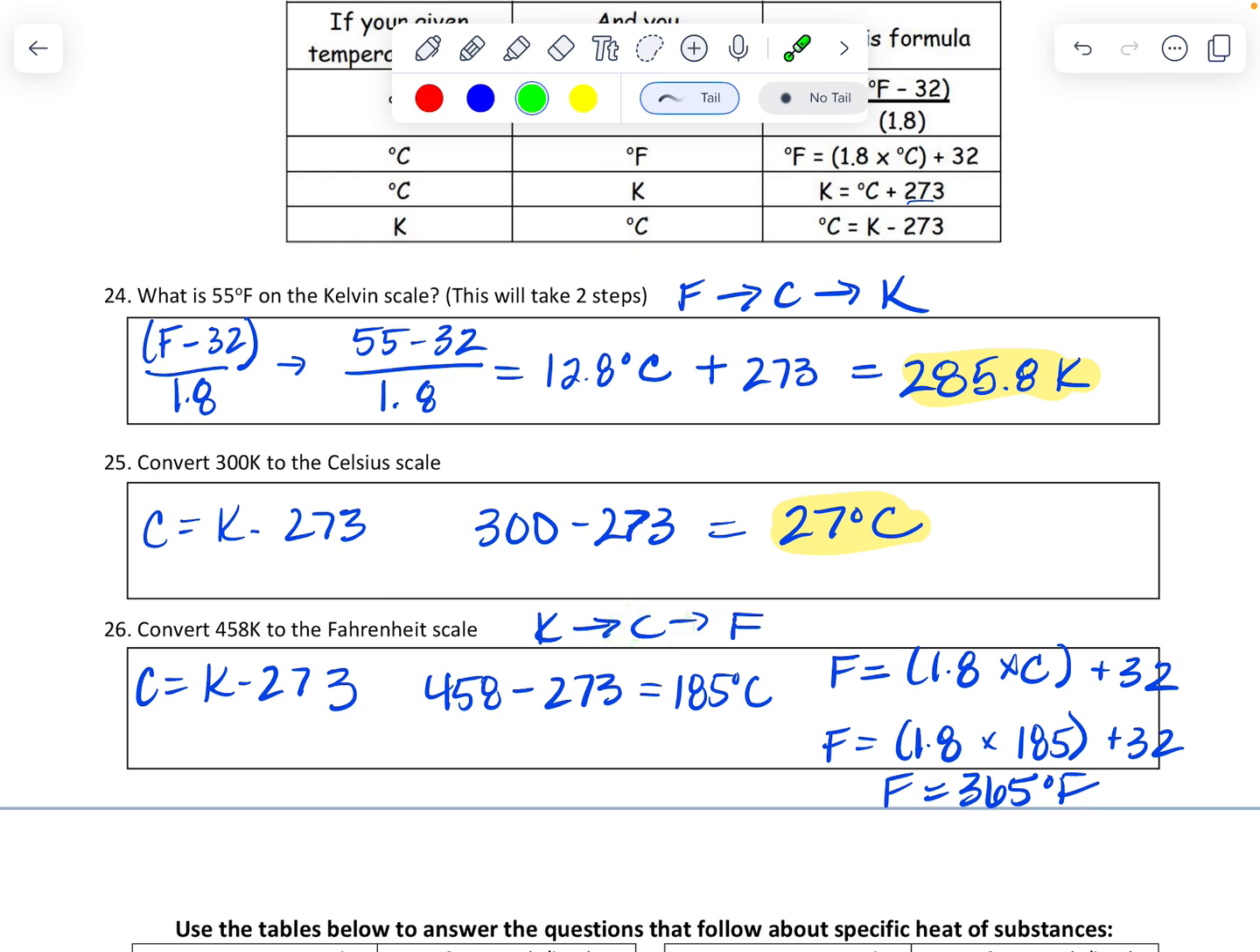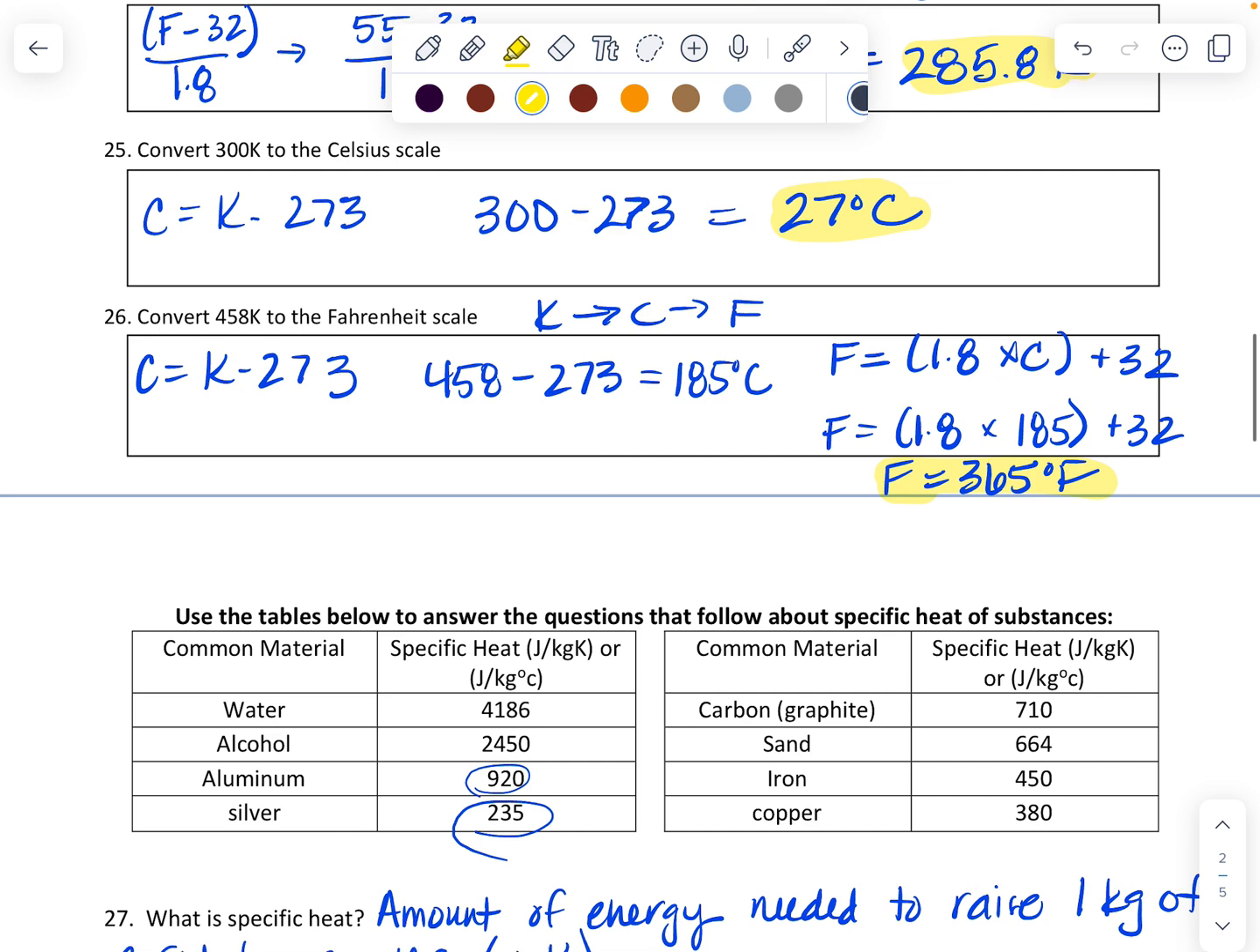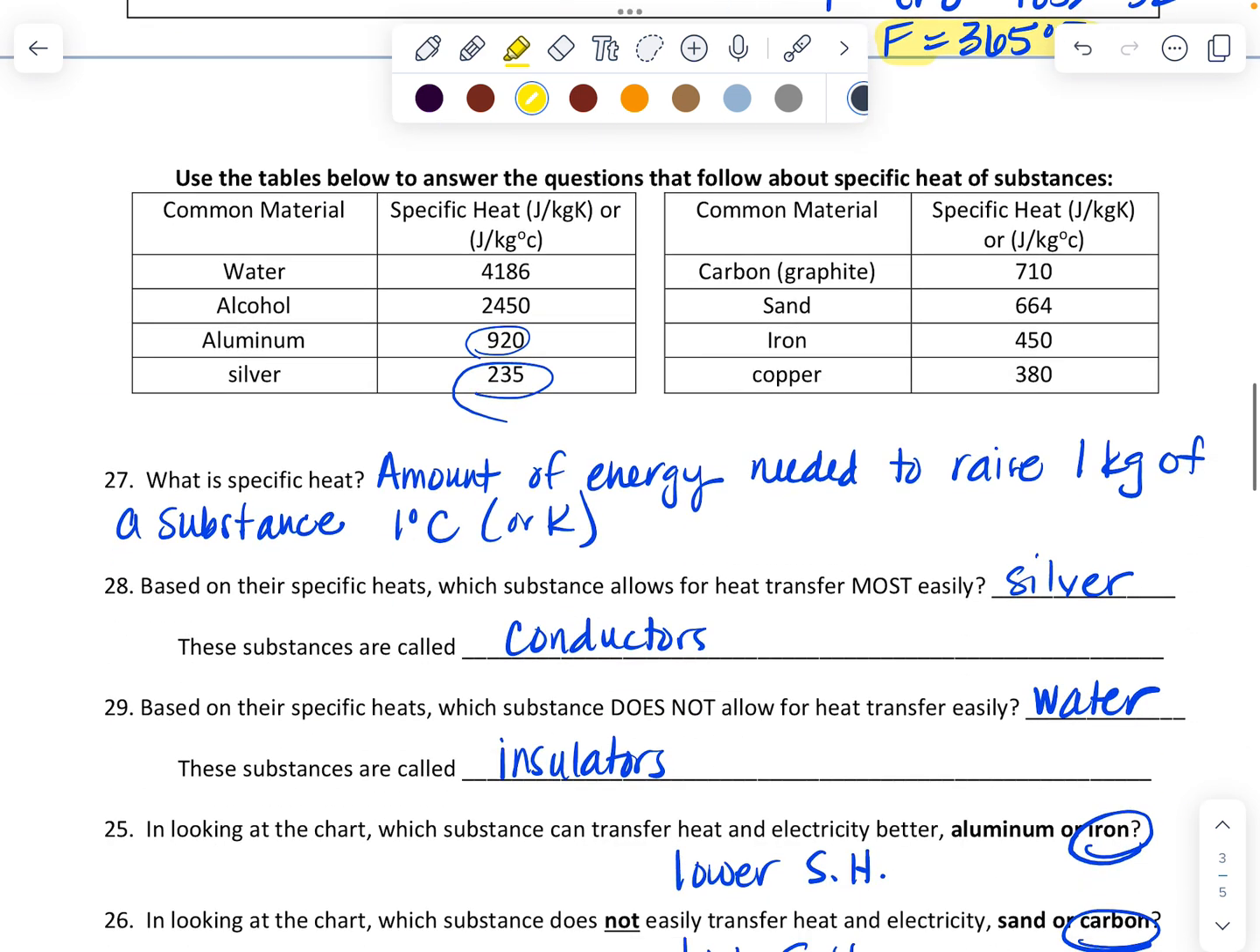So Kelvin to Celsius, minus 273, which gives you 185 degrees Celsius. And then converting it to Fahrenheit, that is 1.8 times Celsius. So 1.8 times 185 plus 32 gives you 365 degrees Fahrenheit.